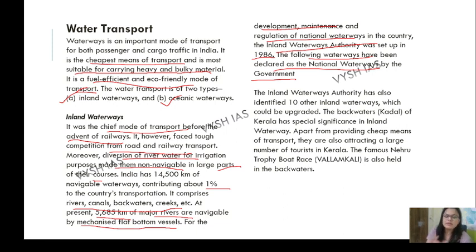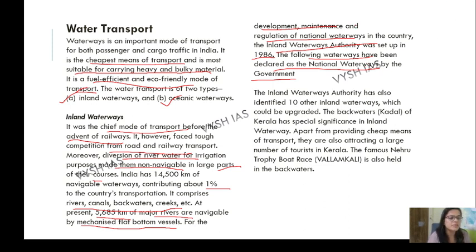The following waterways have been declared as national waterways by the government. Now we'll be studying which all are there, in the next slide. But you should know that India has 14,500 kilometers of navigable waterways, basically 1% of the transportation. And for this, the government has declared some of the waterways as national waterways, which are dignified nationally.